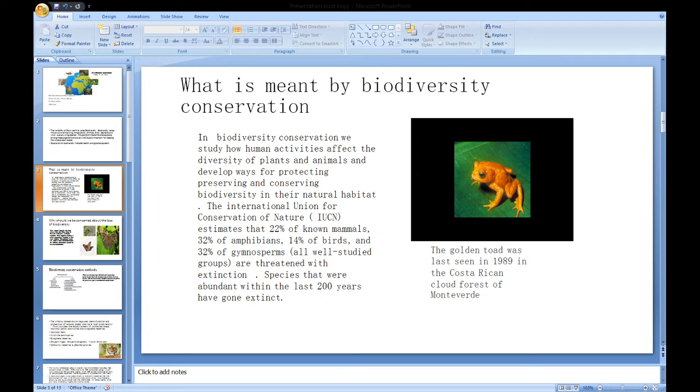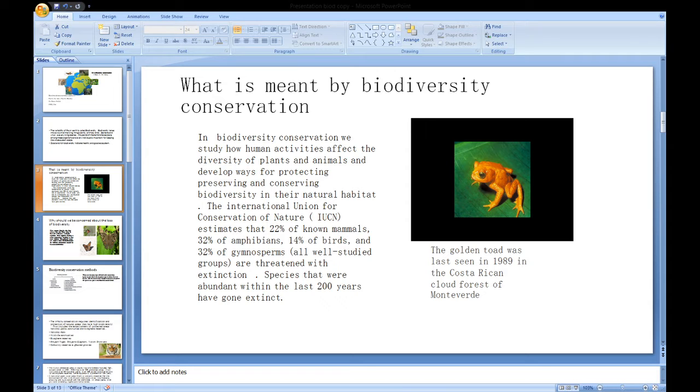What is meant by biodiversity conservation? In biodiversity conservation, we study how human activity affects the diversity of plants and animals and develop ways for protecting, preserving and conserving biodiversity in their natural habitat.